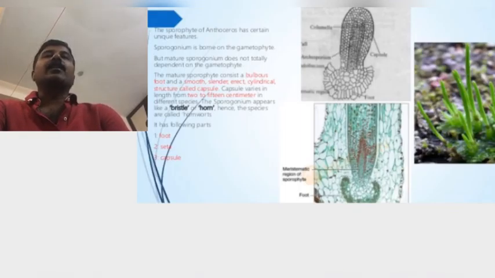So the involucre persists like a sheath at the base of the sporophyte. This type of sporophyte absorbs food materials from the gametophyte only. So the nutrition of the sporophyte: with the foot, intercalary meristem and capsule, it is semi-parasitic on the gametophyte. It obtains water and salts from the gametophyte.